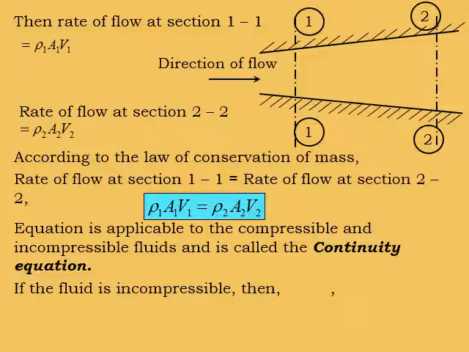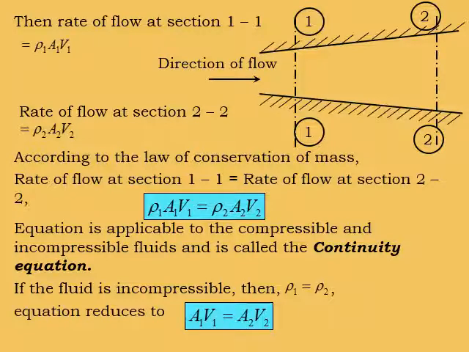If the fluid is incompressible, then rho 1 is equal to rho 2, that is, the density at section 1-1 is equal to the density of fluid at section 2-2. Now the equation reduces to A1 V1 is equal to A2 V2. That is the expression for the continuity equation for incompressible flow.